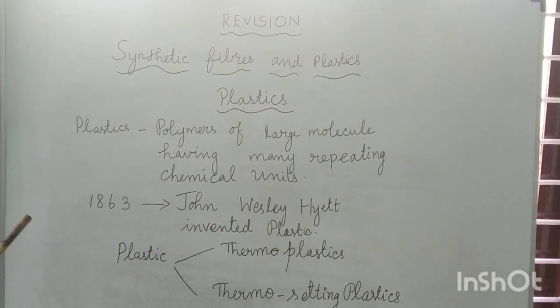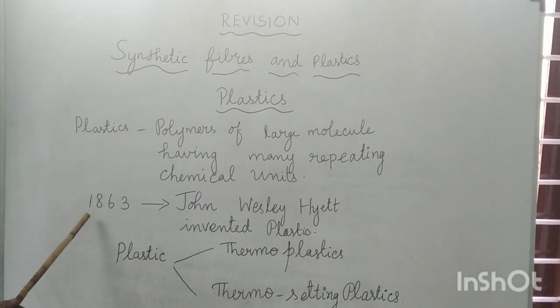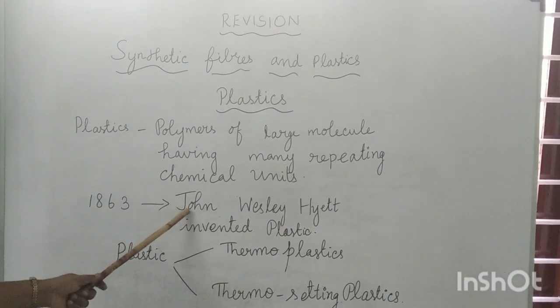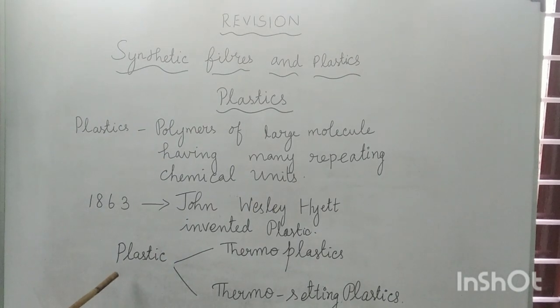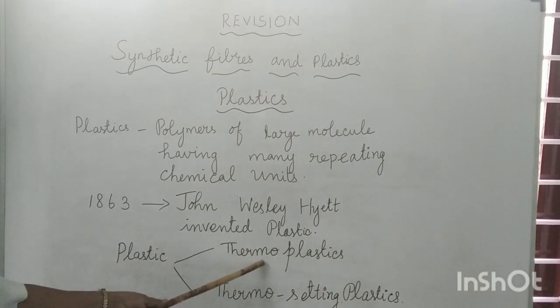Do you know who invented this plastic? This plastic was invented in the year 1863 by John Wesley Hyatt. Then, let us see about the two types of plastics. Now, what are the two types of plastic, students? The two types are thermoplastics and thermosetting plastics.